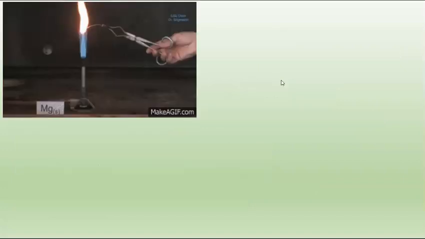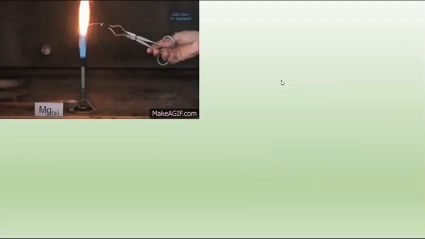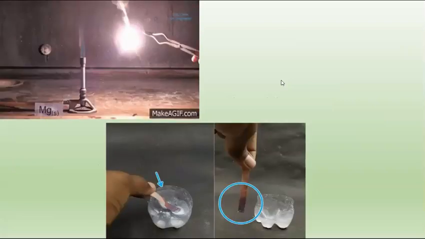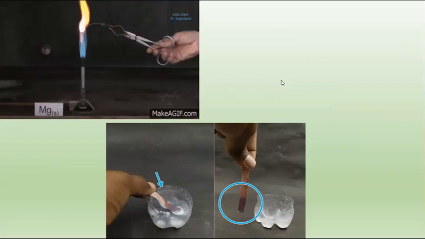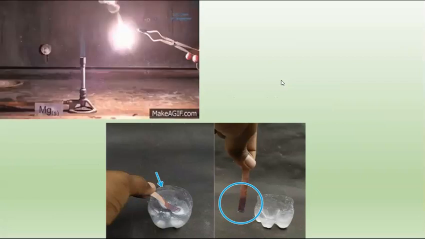Now see here, what we have done, we have taken magnesium ribbon and burnt it. What does that first GIF show? There is a magnesium ribbon, held with a pair of tongs to avoid any accident or damage to the hand. When we burn it, we obtain a dazzling flame. Now we have to collect the ash, dissolve it in water, and check whether it is an acidic or basic solution with the help of litmus paper.